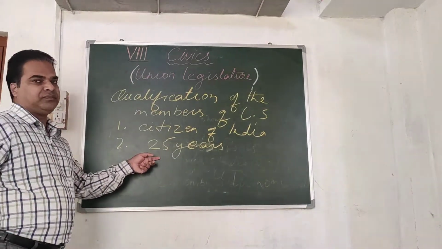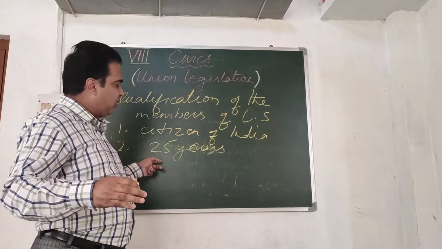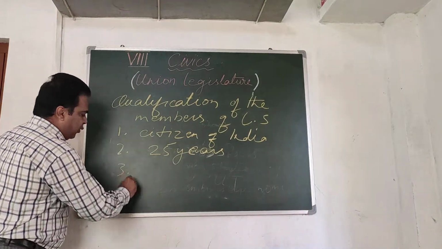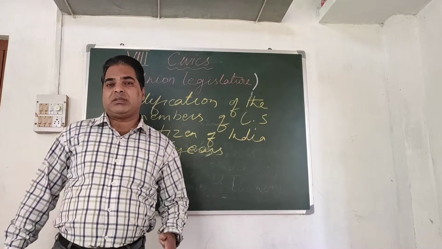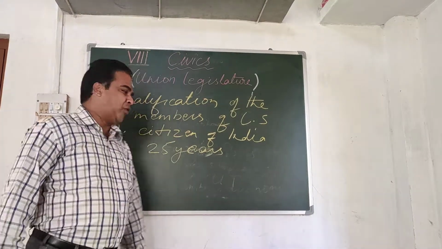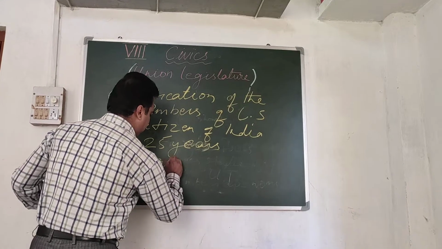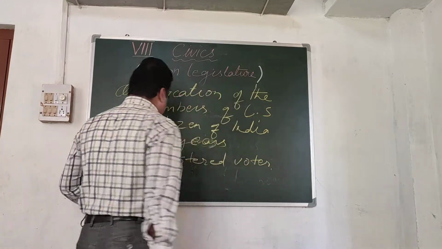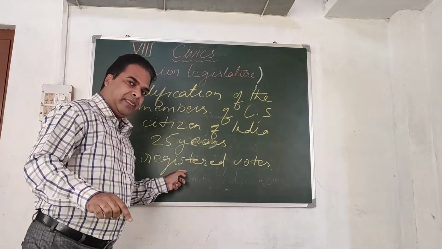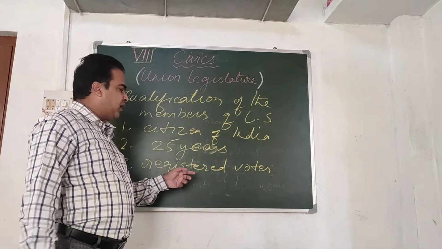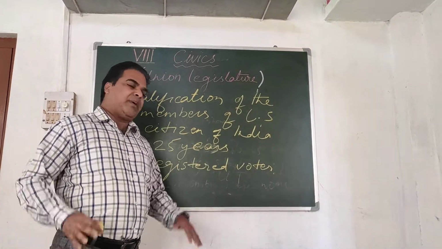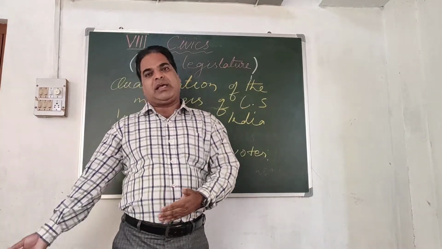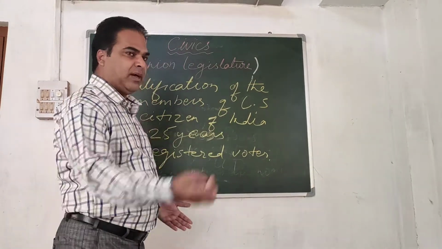The person must be above 25 years of age. It can be 26, 27, to anything. And the third one, the person should be a registered voter. That means the person is a citizen of India and his name should be there in the voter list. If I am a citizen of India, but my name is not there in the voter list, I am not eligible to vote, and I cannot even contest the election to become a member of Lok Sabha.